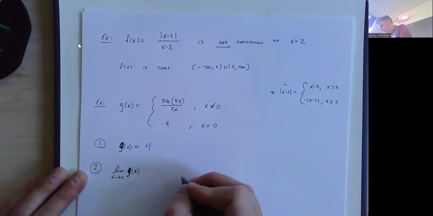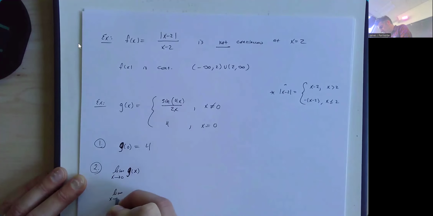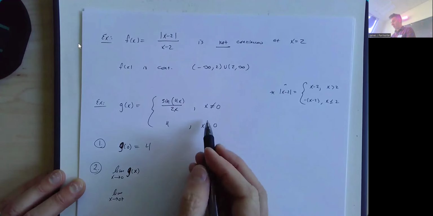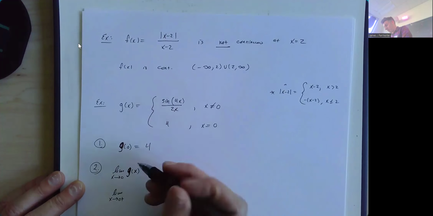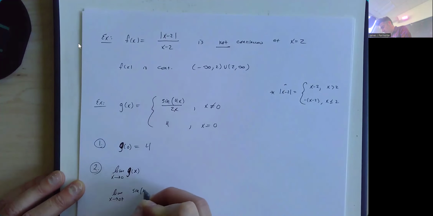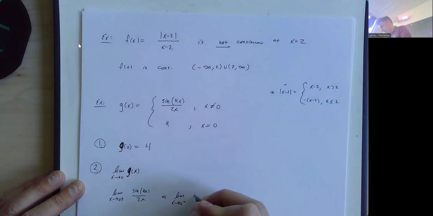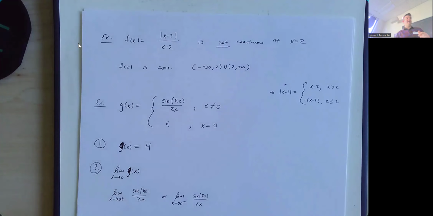Whether I'm looking at the limit as x approaches 0 from the right, well, if I'm approaching 0 from the right, that means I'm larger than 0, which means I'm using this piece of the function. Or I'm looking at the limit as x approaches 0 from the left, I'm still using this piece of the function. So since it's the same function on either side of 0, I don't need to look at the one-sided limits. No, so I'll show you an example of that in a minute.